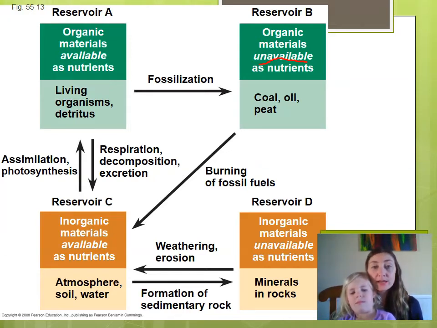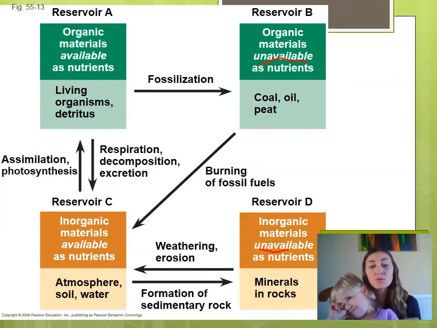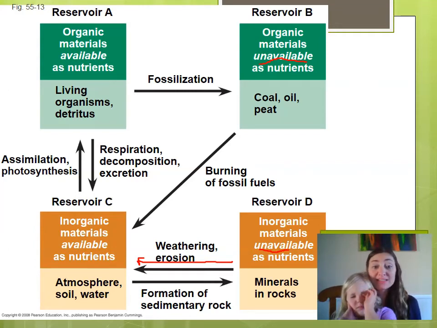If those inorganic materials form sedimentary rock, now they are unavailable to us as nutrients. So they're locked into a rock. Think of minerals and rocks. You cannot get to those. The only way to get to those, to go back to the inorganic available nutrients, is through weathering and erosion, so to go through part of that rock cycle. Once they've weathered, now they're available. Organisms can assimilate through photosynthesis these inorganic materials, convert them to organic materials in living organisms.